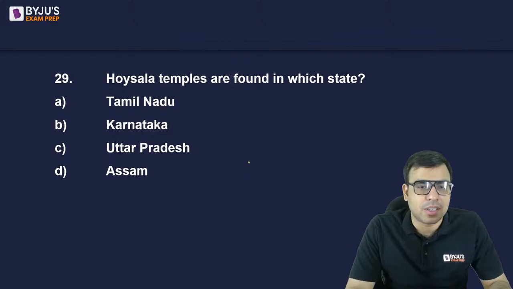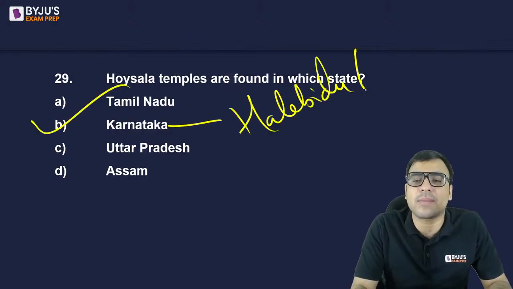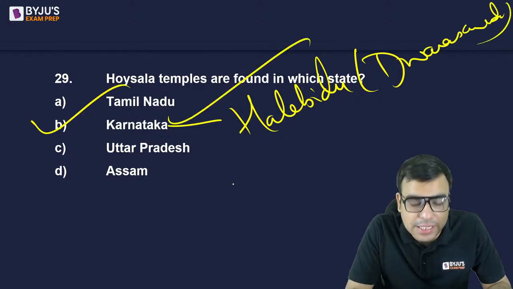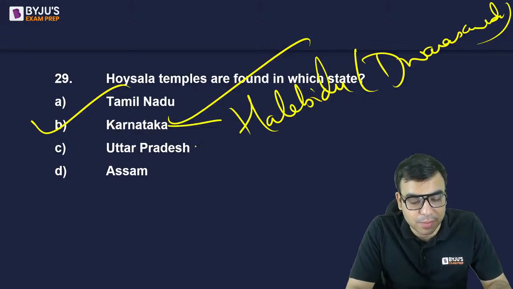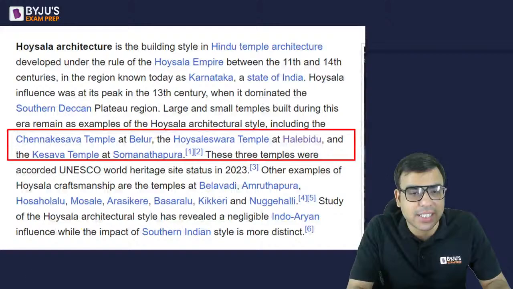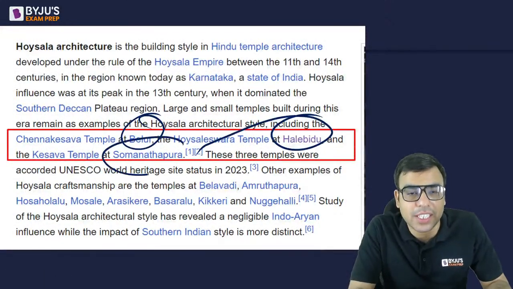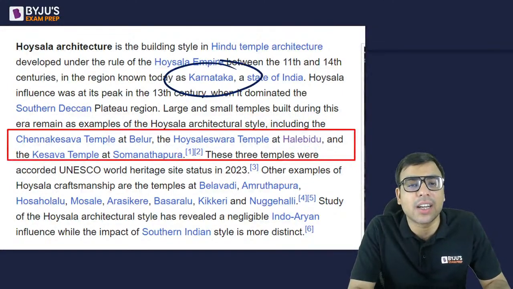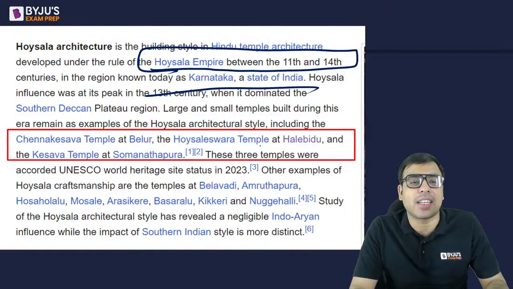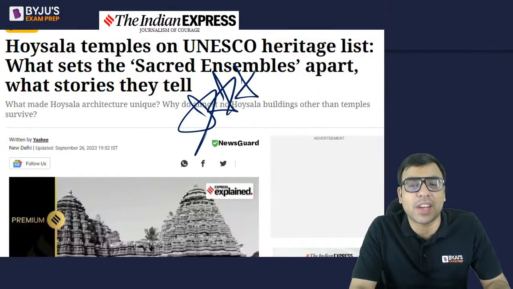Anyone? Actually there is a place in Karnataka, Halebidu, also called Dwarasamudra. It's a historical place. So B is the right answer, you will find it here. Yes Pooja, B is the right answer, in Karnataka. It has been added recently. You will find it in Belur and Halebidu. You will find these places in Karnataka. The Hoysala Empire was there from the 11th to 14th century in Karnataka, and this has been recently added to the UNESCO World Heritage Sites, and that is why it becomes very, very important.